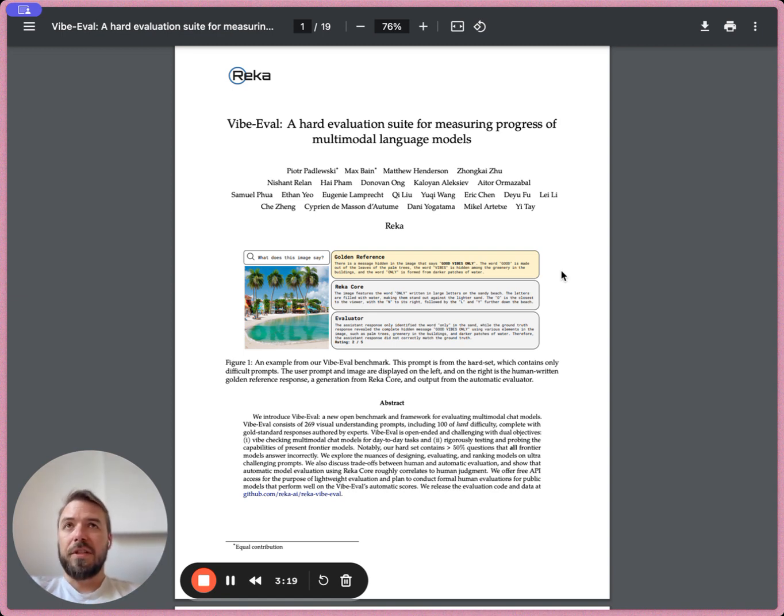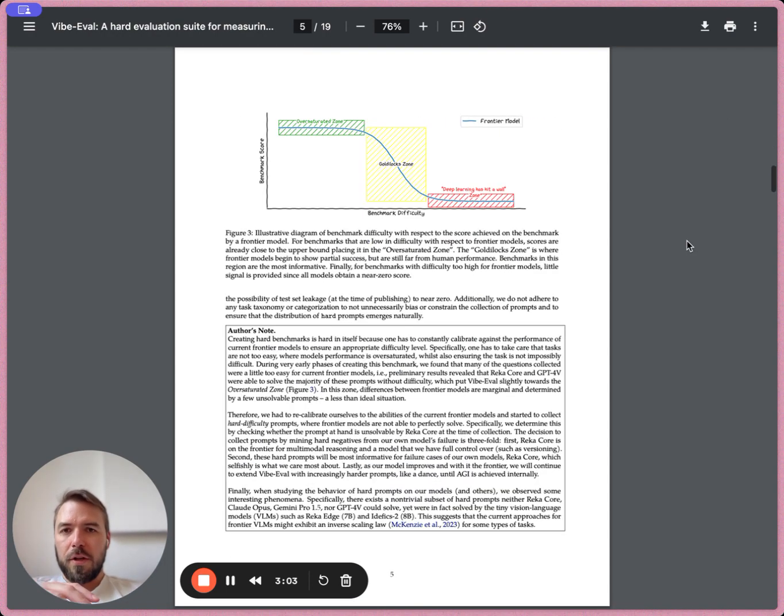And the hard set is interesting because these are the problems that current best models, or the frontier models, are not dealing with very well. They solve about 50% of those cases. And there's this interesting chart where they show this Goldilocks zone. So this is where the hard examples currently are. Obviously, as the models improve, they will start answering this correctly. So we'll need to get new examples, and they've promised to keep expanding the data set with time, so that we can get this useful set of examples that shows the differences between models. So I like that. It's kind of a cool idea.